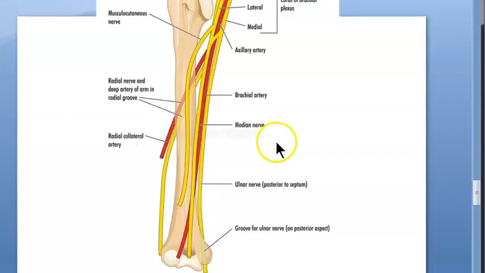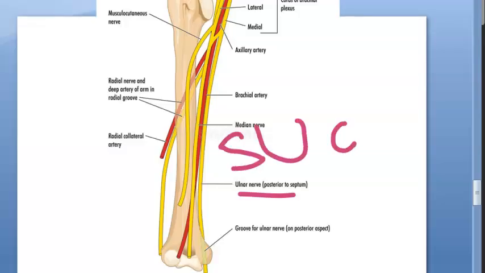Next. What about the ulnar nerve? So ulnar nerve is here. Let's see what is happening to the ulnar nerve. I don't see any problem with the ulnar nerve. Ulnar nerve pierces the medial intermuscular septum with the superior ulnar collateral artery. So that's what they said, right? Superior ulnar collateral artery and this nerve go together hand in hand, and this one pierces some intermuscular septum. This also pierces something, guys. Okay, ulnar goes and pierces.